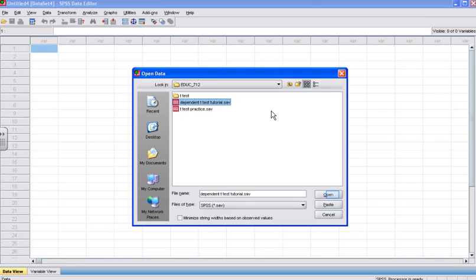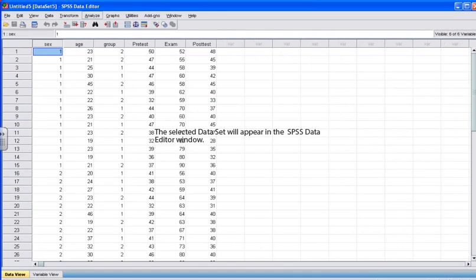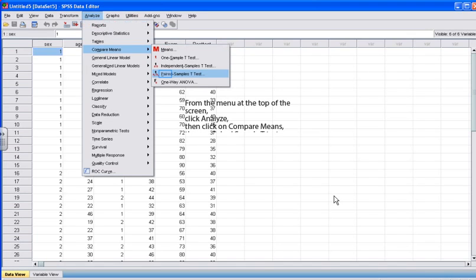To progress in this tutorial, click the Open button. When the Open button is clicked, the selected data set will appear in the SPSS Data Editor window. We are now ready to conduct the paired sample t-test.